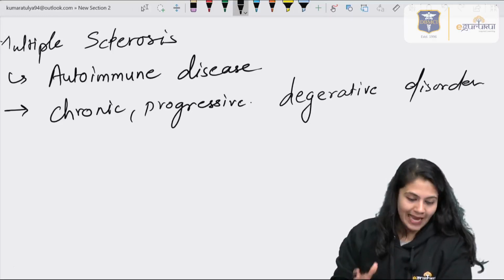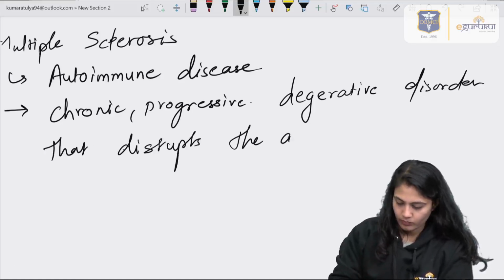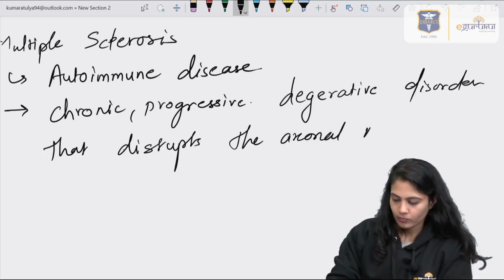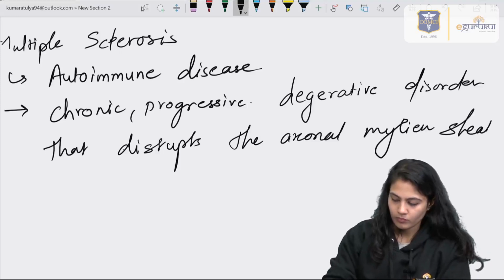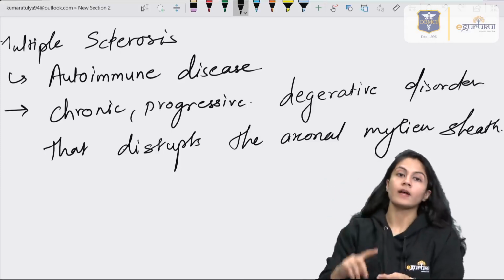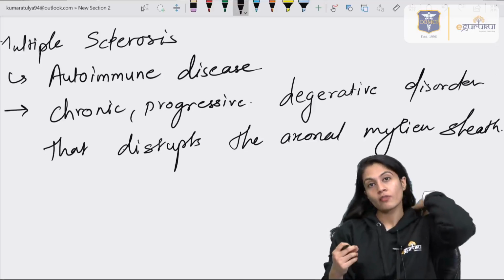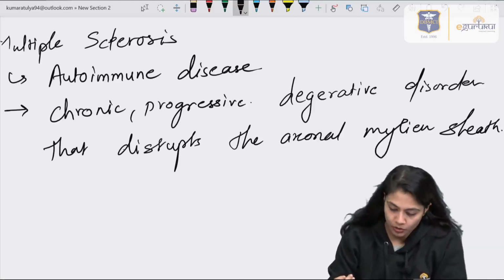It is a disorder that disrupts the axonal myelin. We already know that if the nerve fibers are myelinated, the conduction will be faster because of saltatory conduction.